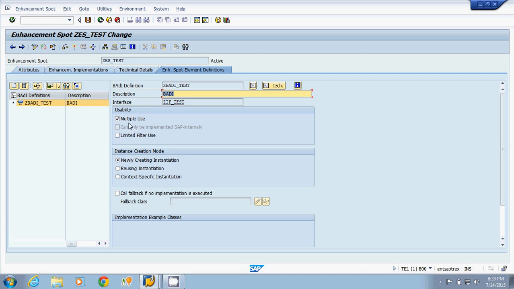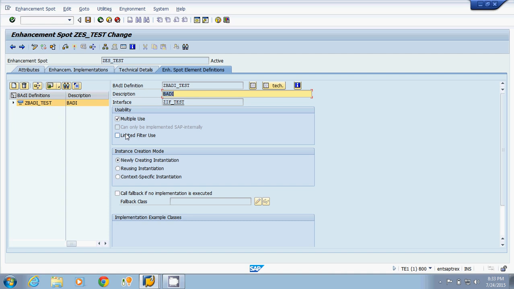Now what is this multiple use? If you are clicking on multiple use, only in that case you can create multiple implementations for a BAdI definition. If the second checkbox is ticked, then you cannot do the BAdI implementation. Only SAP can do the BAdI implementation. We cannot do it. If the third is ticked, then in that case we can call some specific implementation.